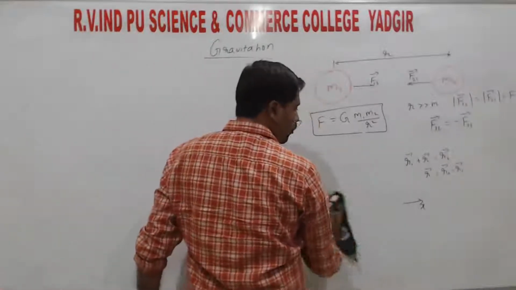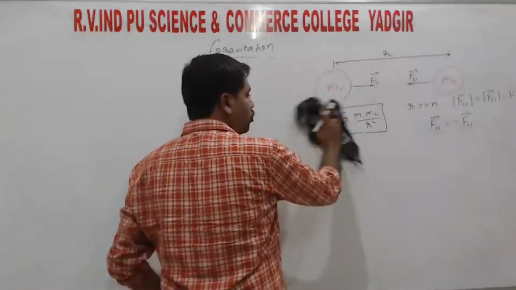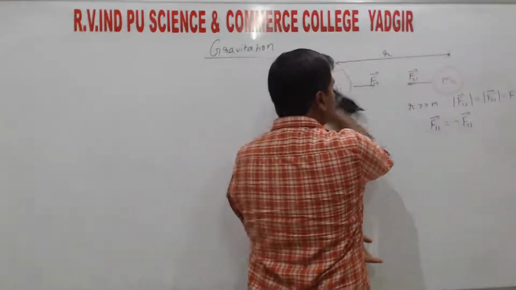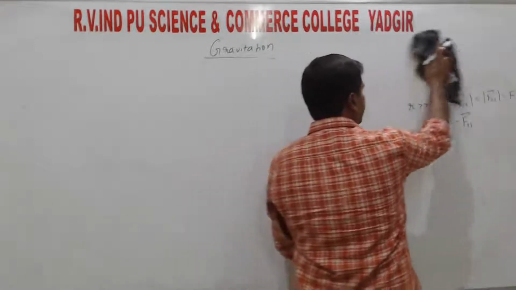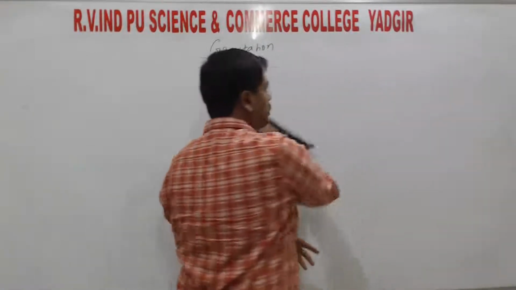So the vector form is important. If it is asked for 2 marks, you must draw the diagram and explain. If it is asked directly for 1 mark, you only need to write the formula, right?